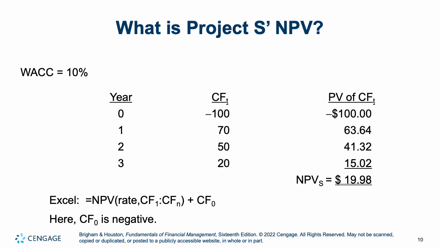So if we want to look at the other one, Project S, we do the same thing, add cash flow 0 at the end, and find the NPV of the regular cash flows. Cost of capital is still 10%. And your NPV here is higher, 19.98. So you have a higher NPV for Project S than Project L. So if you had to choose between the two of them, you would take Project S, meaning if they were mutually exclusive. If they weren't mutually exclusive, if they were independent and we had the ability to take on both, well, in that case, you would take on both because both of them have a positive NPV.